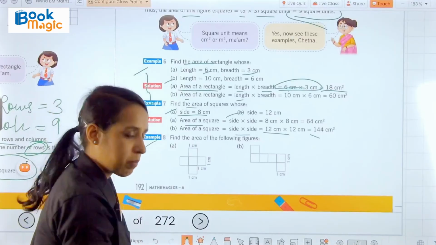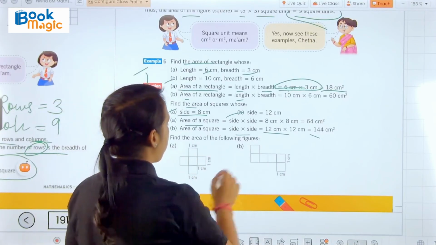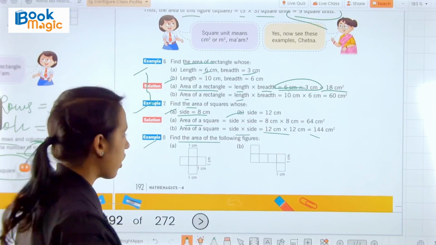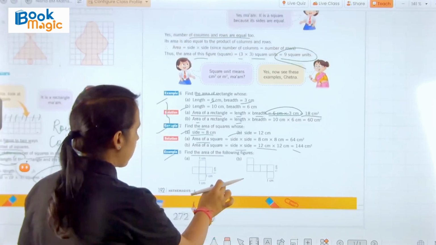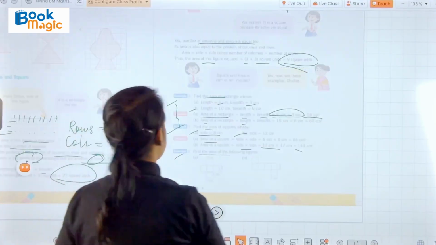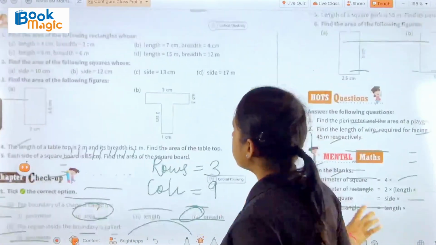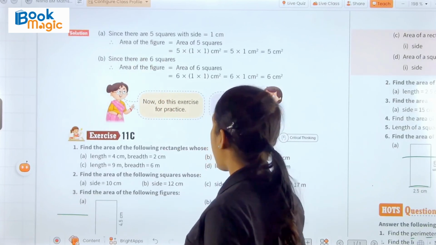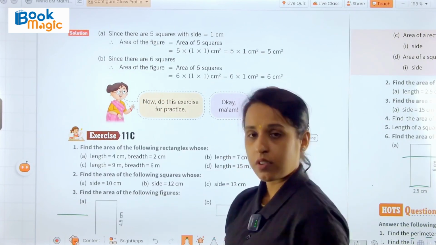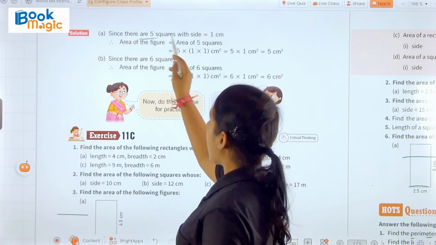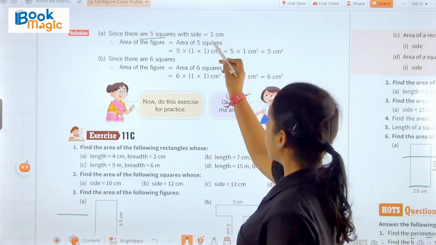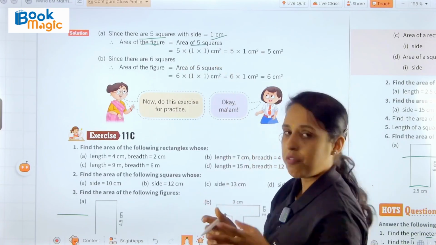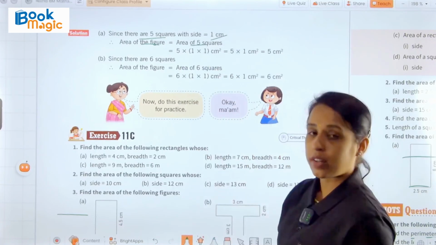Now here we have example number 8: find the area of the following figures. Some figures are given and we have to find the area of these figures. Okay, so let's see. Since there are 5 squares with side 1 centimeter, as shown in the figure, the area of the figure will become the area of 5 squares, and the formula for a square is side into side.